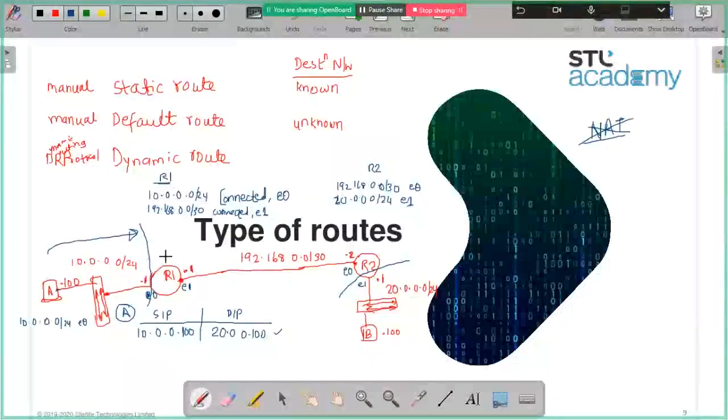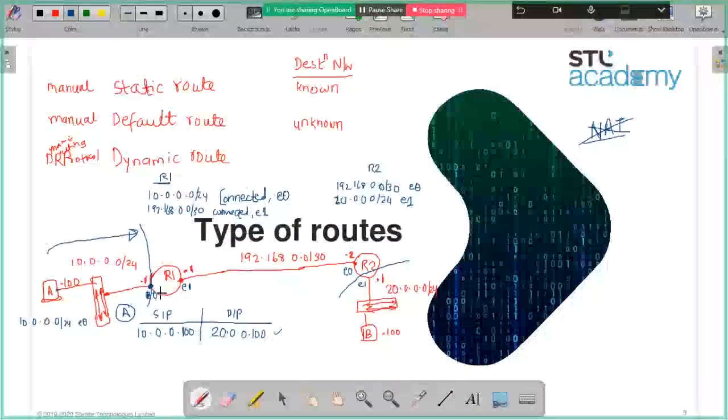Whenever you want to go out of your network to a different network, you have to go to a gateway. So when A wants to go out to a different network, it has to go to a godfather, isn't it? Gateway is like a godfather. He has answers for everything.